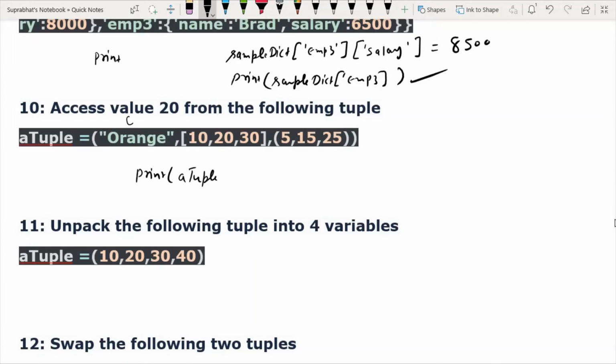This is 0, this is first, and this is second. This is 0 index, this is first index, and this is 2 index. So in the tuple, value 20 comes at first index, so 1, and from this inner tuple, this is again 0, this is 1, this is 2, so I will write 1, and then it will give answer 20. Understand?